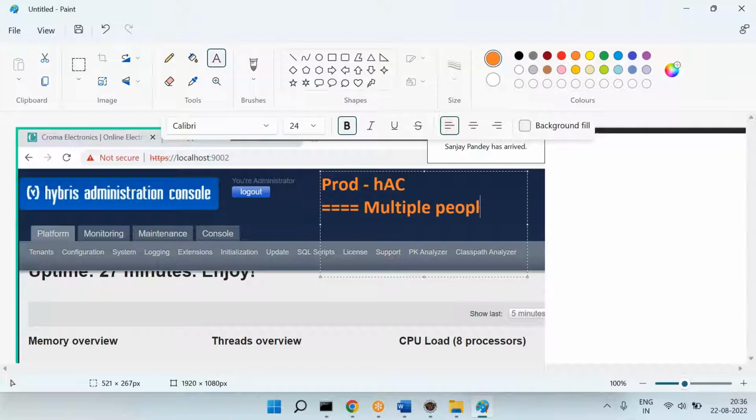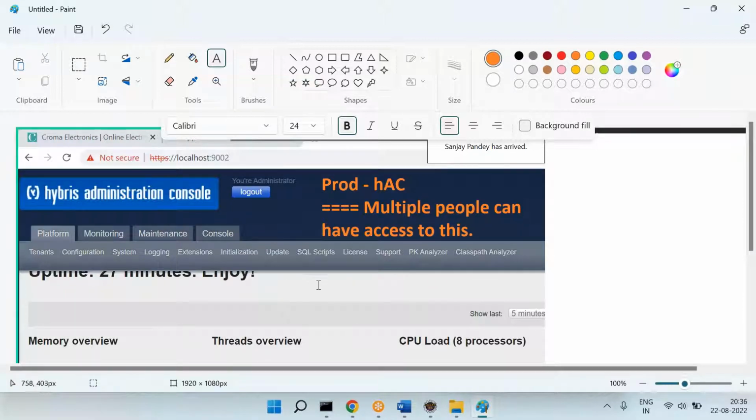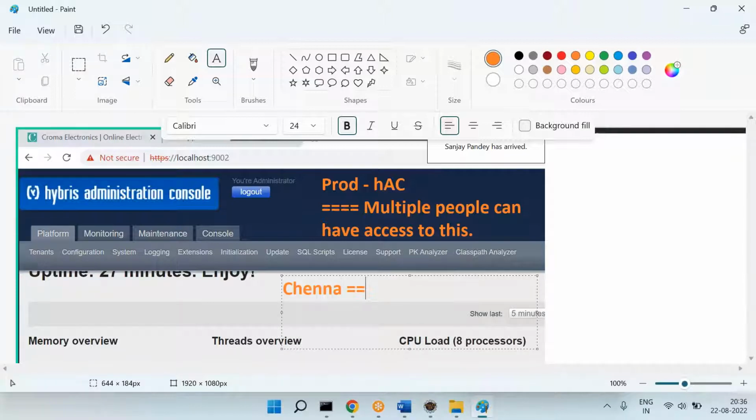So that means, let's say Chenna can have access to this, RRS can have access to this, Soumit can have access to this, or Sanjay can have access to this.